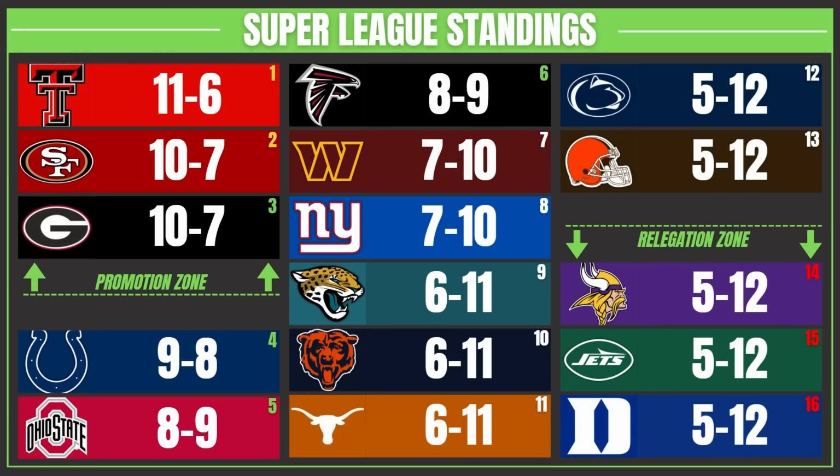They went 5-12. So here's the Super League standings. The Texas Tech Red Raiders won this going 11-6. The only worst teams in this were 5-12. That goes to show how this league has performed and what it's turning into. It is a very, very competitive league, the second one up to the top. So much so that we have 2 college football teams that will be playing in the playoffs for the final year in the Super League, and 2 of them actually went 8-9. 2 of these teams, Ohio State and the Falcons, went 8-9.